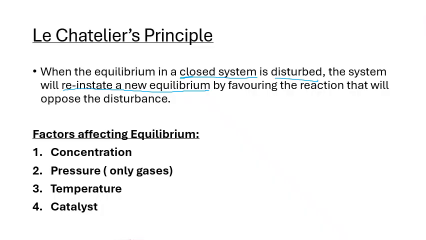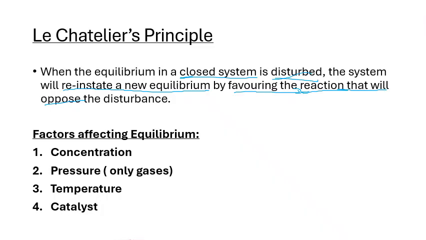Now the system will want to return to its equilibrium state. So what will happen? The system will reinstate a new equilibrium. So the system will try and find a new equilibrium by doing what? By favoring the reaction that will oppose the disturbance. So whatever we did, the system will favor the reaction that will oppose whatever we did when we disturbed the equilibrium.